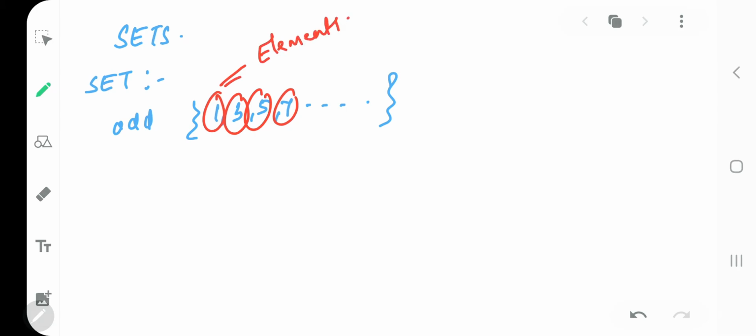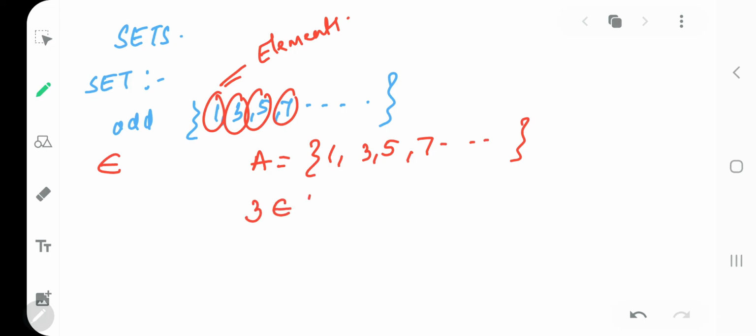Okay. Then you will come across a symbol like this. What does this mean? Suppose I give you A is a set of all odd numbers. So I can write 3 belongs to A. So this symbol stands for belongs to. Clear?